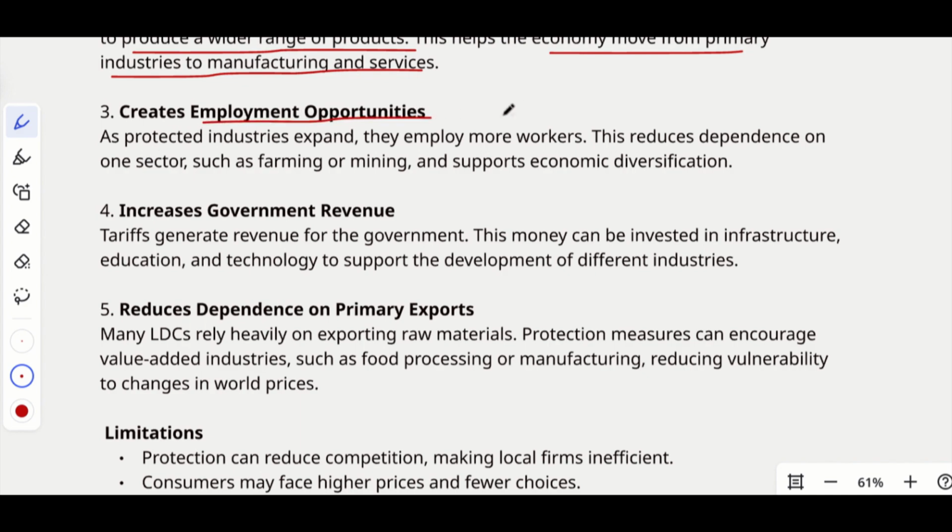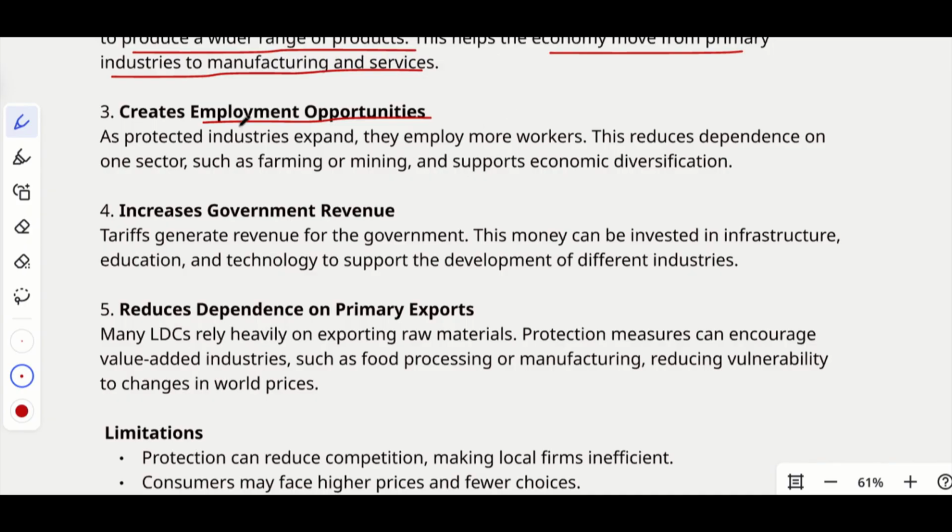Just think that whenever we are importing something from a foreign country, basically what will happen? The production in our own country will be reduced, which means the majority of the firms will have to shut down, right? They will have to stop their operations, which means more unemployment and fewer job opportunities. Here, the government is trying to protect our local industries, right?